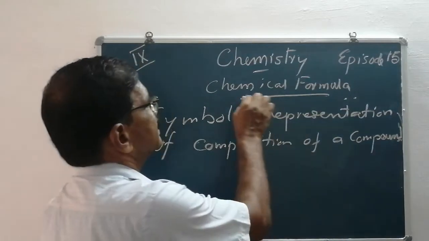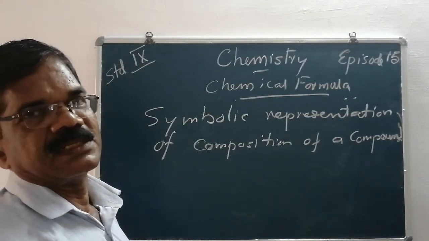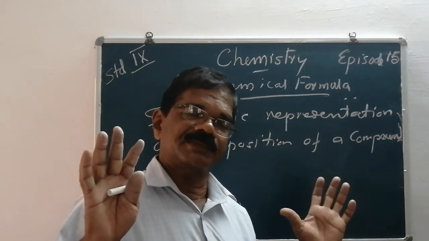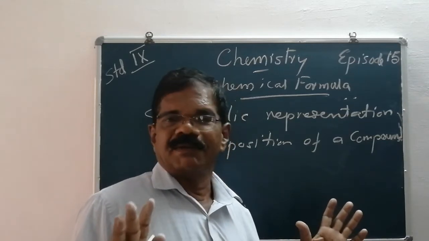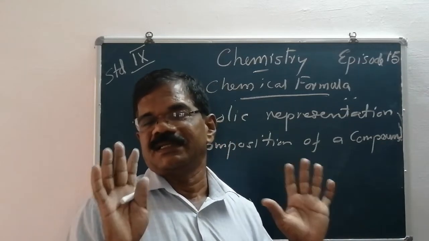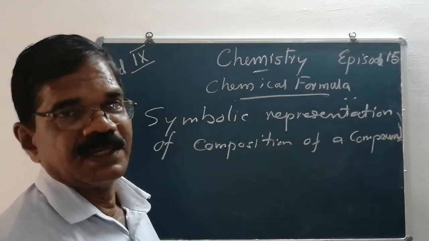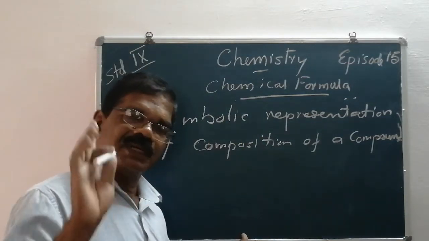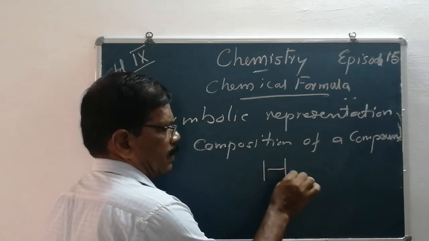So what is a chemical formula? It can explain the name of a substance. The very common substance that comes to your mind every day is water. We can't live a day without water. So it is also a chemical substance. What is the chemical formula of water?